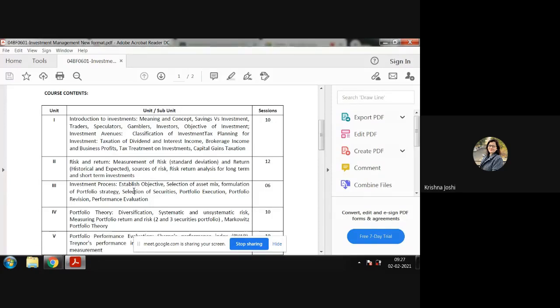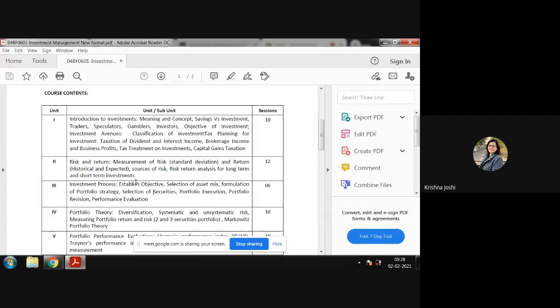Now module 3 is comprised of the investment process. Here you will have something practical. Module 1 is purely theory. Module 2 is 60% practical, 40% theory. Module 3 is altogether theory, right? And only one question kind of thing, that is how you do investment. We will here understand the five stages of the investment process.